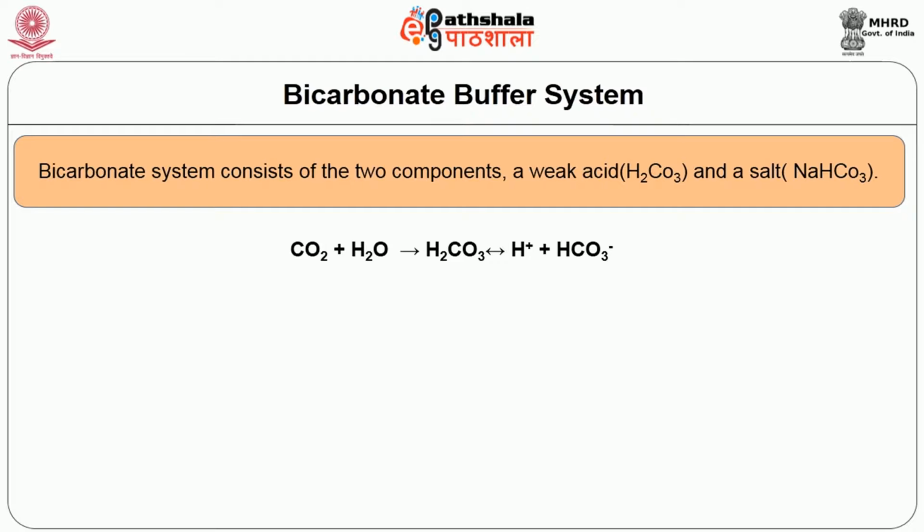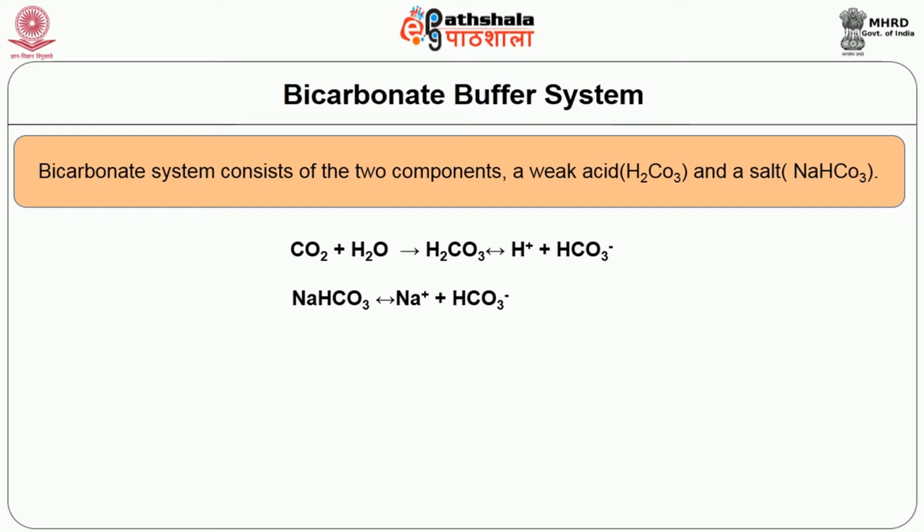You can see the reaction in the slide: carbon dioxide reacting with water forms carbonic acid, which immediately dissociates into hydrogen ion and bicarbonate ion. The salt of carbonic acid is sodium bicarbonate, which dissociates into sodium ion and bicarbonate ion.